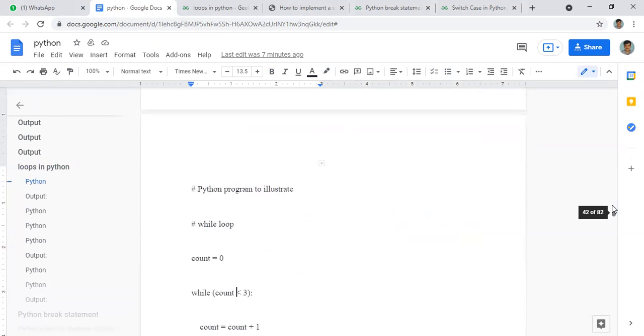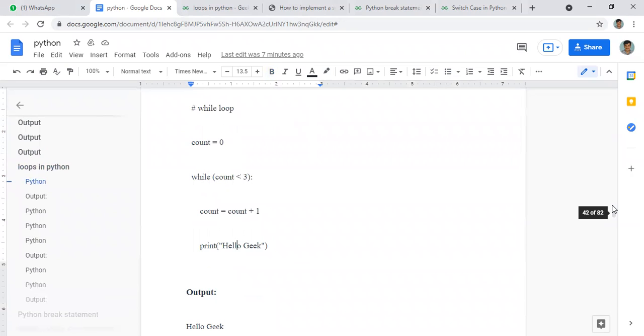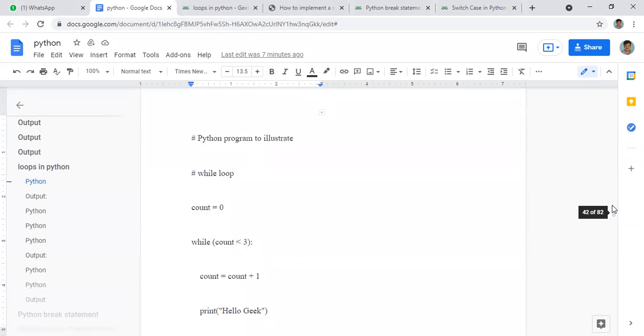Look at this example. This is a very basic example used for studying the while loop. Here we can see while count less than 3. First we give count equal to 0, that means we are starting from 0. Now we are providing a while loop, count less than 3. When the count is less than 3, it should print hello gig.